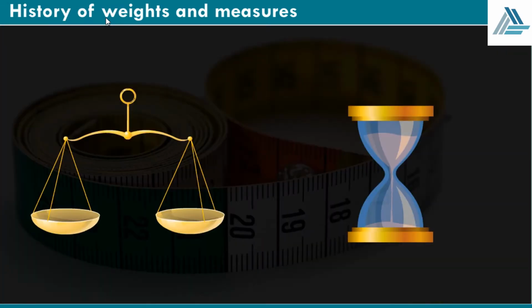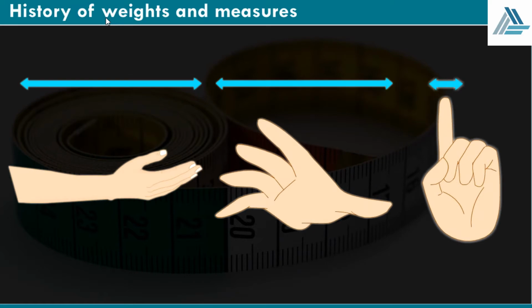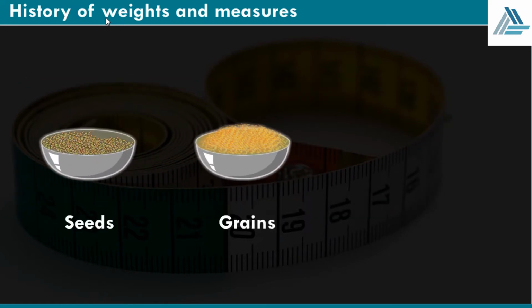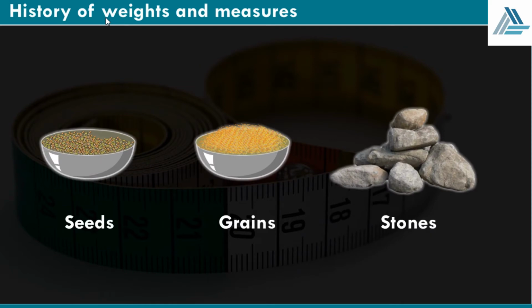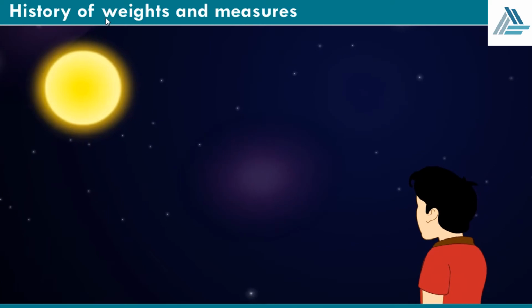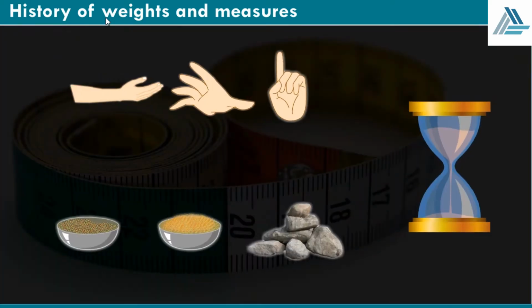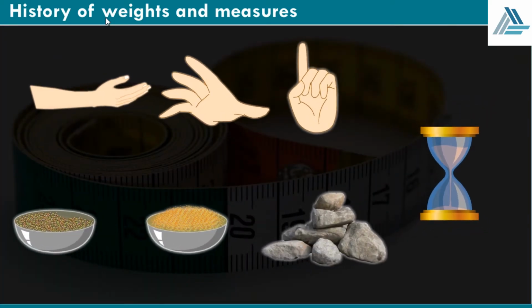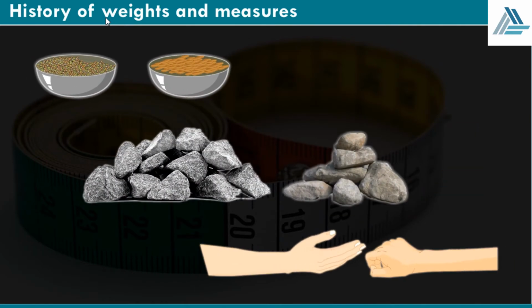Ancient and early units of measure were based on parts of the body or objects from the surroundings. Measures of length came from the forearm, hand or finger. Seeds, grains and stones were used for weights. Time was measured by looking at the sun, moon and other heavenly bodies. However, these weights and measures were not always the same. For instance, seeds, stones and people's hands are of different sizes.